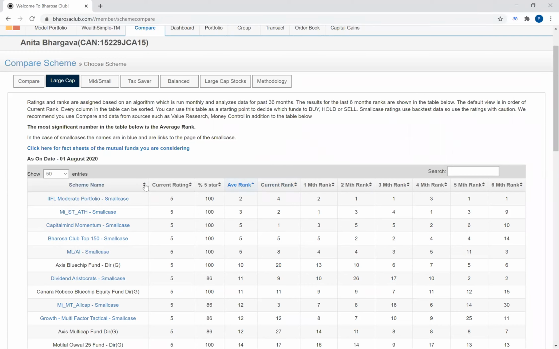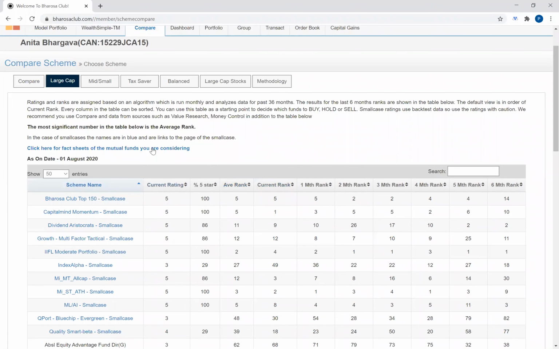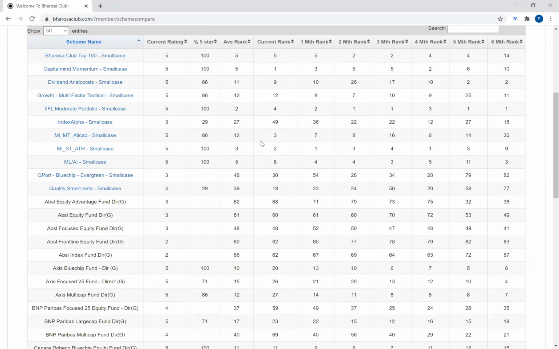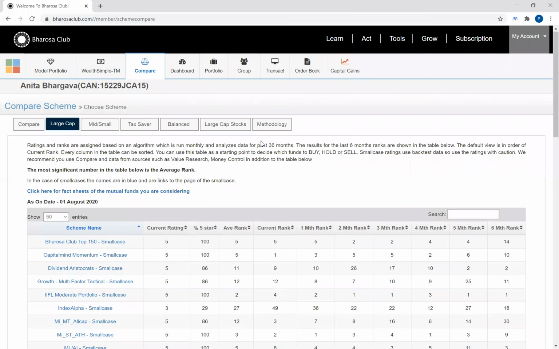So if you go to the large cap and you click on scheme name, for instance, then you will have these ranked by scheme name, where initially you have all the smallcases, but then later you have the fund houses, like ABSL equity. So all the ABSL funds are there and then all the Axis funds are there. So if you just want to see how a mutual fund house is doing on their various funds, you can see that.